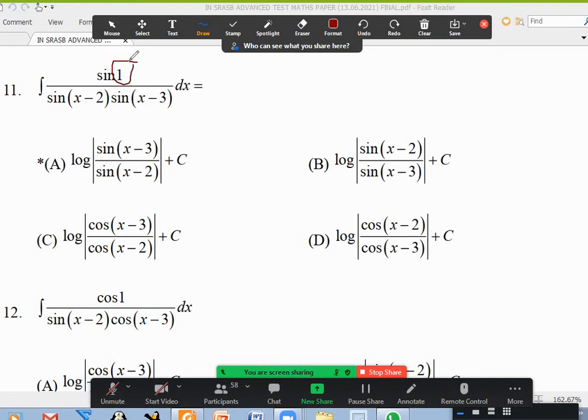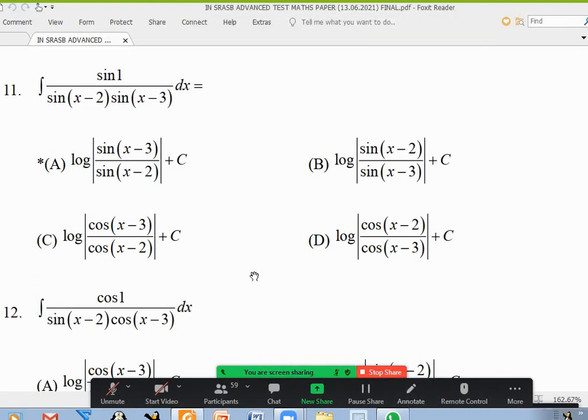Okay, this one, you write it as the difference of these two things, as x minus 2 minus x minus 3. Now use the sin A minus B formula. You'll get sin A cos B minus cos A sin B. When you split it, one time sin x minus 2 will cancel, you'll get cot x minus 3. Another time sin x minus 3 will cancel, you'll get cot x minus 2. And for cot x, the integral is log mod sin x. Is it okay? Yes, sir.